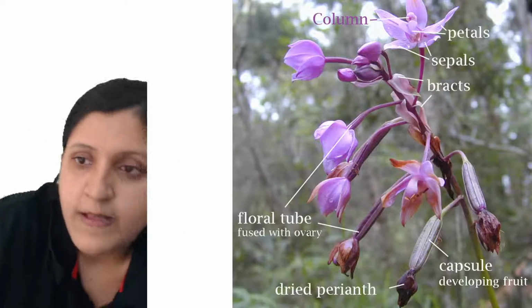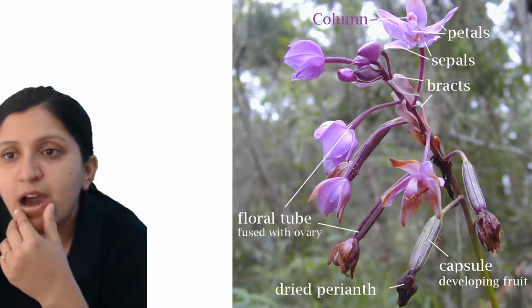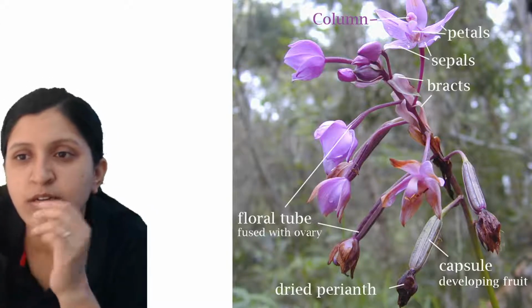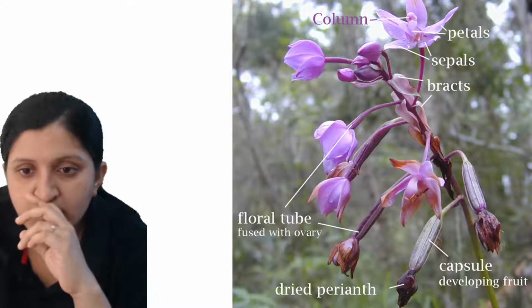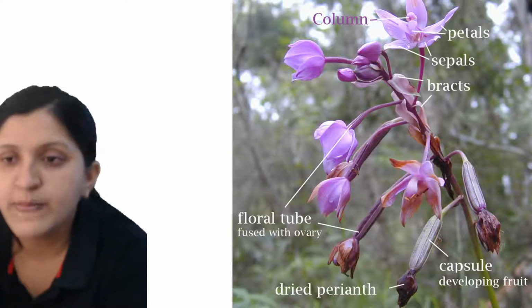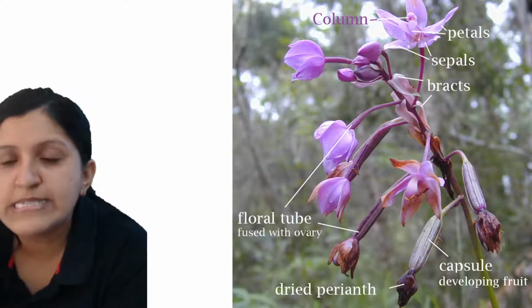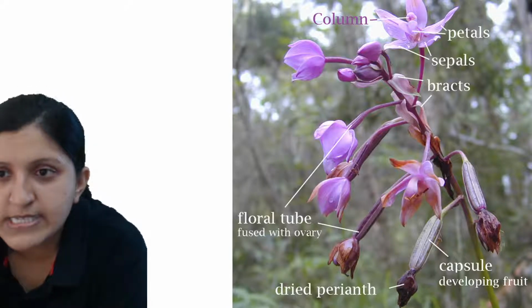All right, so you can have a look at this. There are petals, there are sepals which are shown here, then you can see the bracts over there. So this is a bract, which is below the flower. And this is the flower.